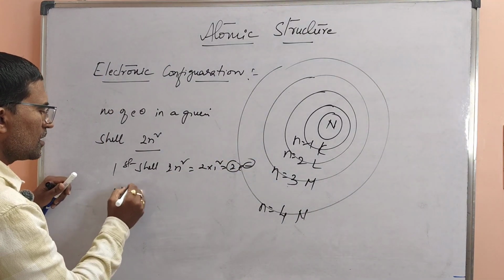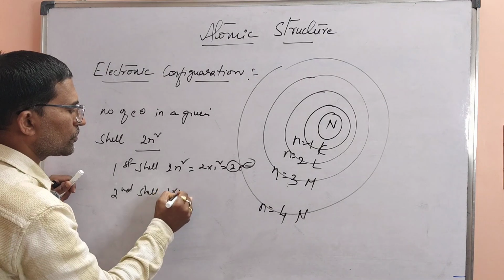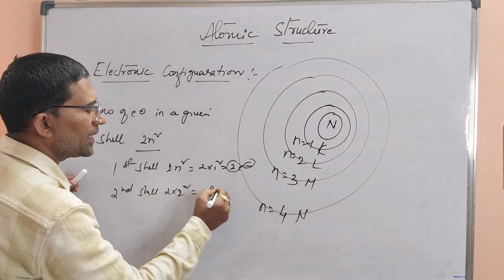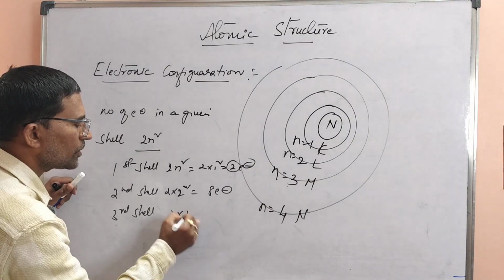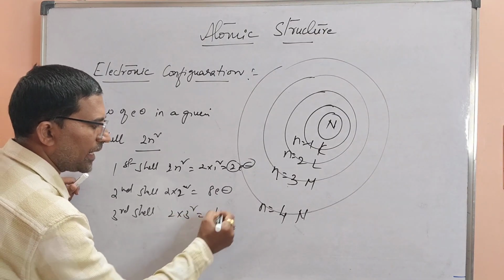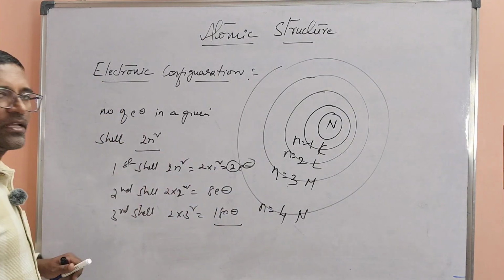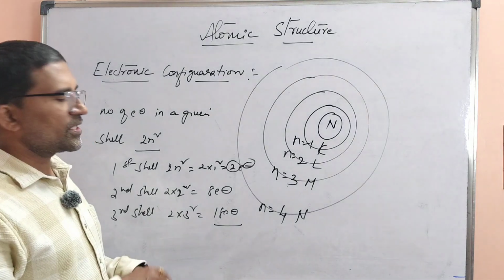For the second shell, if you substitute, 2 into 2 square, it will become 8 electrons. Third shell means 2 into 3 square, nothing but 2 into 9, 18 electrons, and so on. Like this we can calculate. Sir, okay, we understood this.